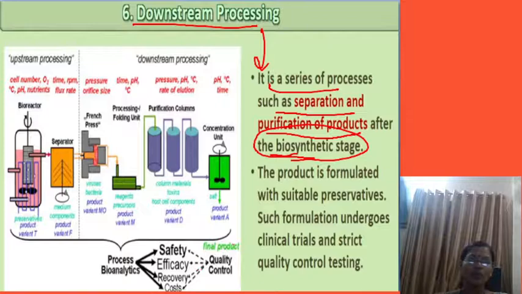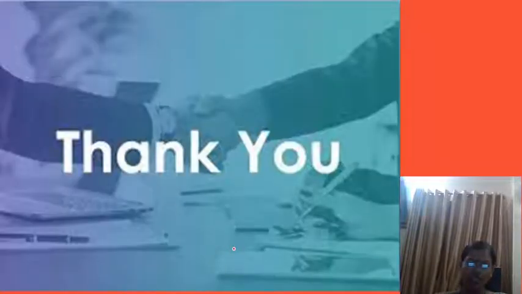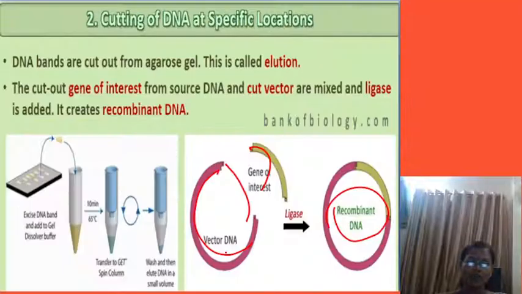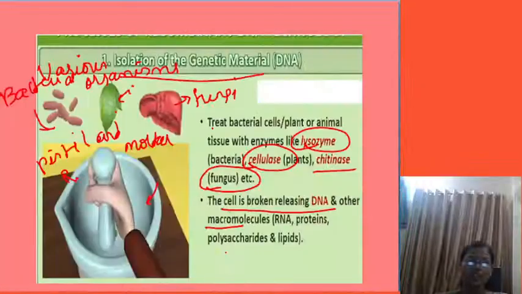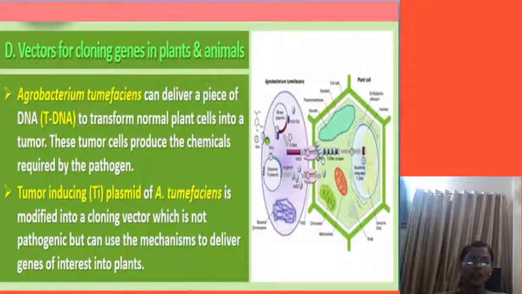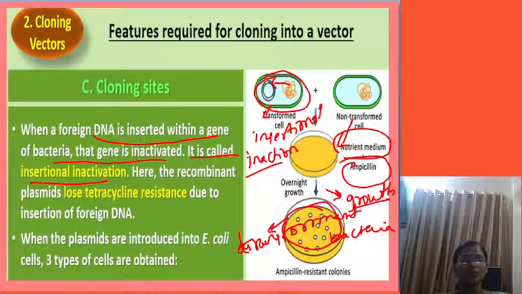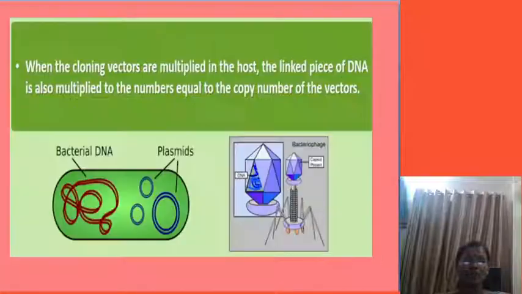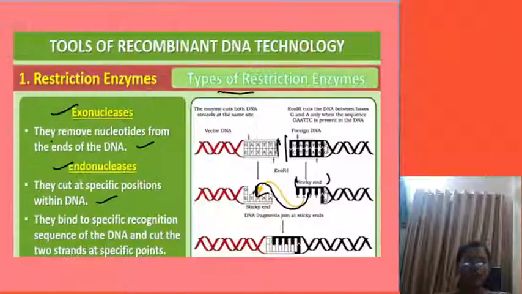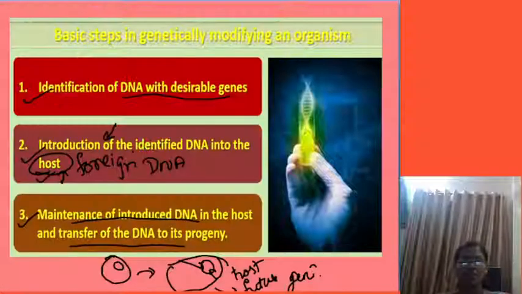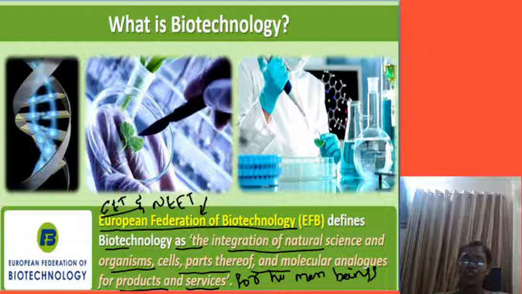Understood? So with this we are completing the biotechnology principles and processes. Students, I hope you have understood the complete revision of biotechnology principles and processes. In the next class we are going to deal with the complete MCQs of biotechnology principles and processes. Have a nice day, students. Prepare well for the CET exam and NEET exam. All the best for your preparation. Thank you very much.